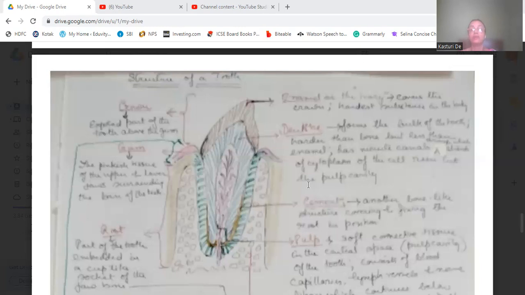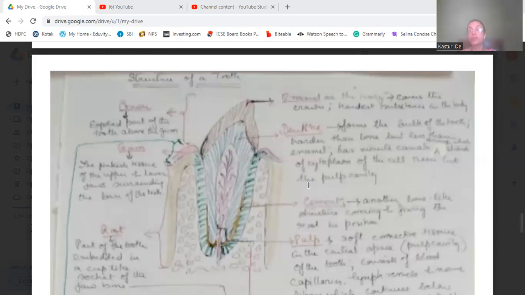Okay? So let us start with the structure of our teeth. See, in the mouth we have different types of teeth, that we have discussed in the last video. We have 4 types of teeth and 2 sets of teeth, that is milk teeth and permanent teeth. The 4 types are incisors, canine, premolars, and molars. This picture is of a general tooth, of a canine.